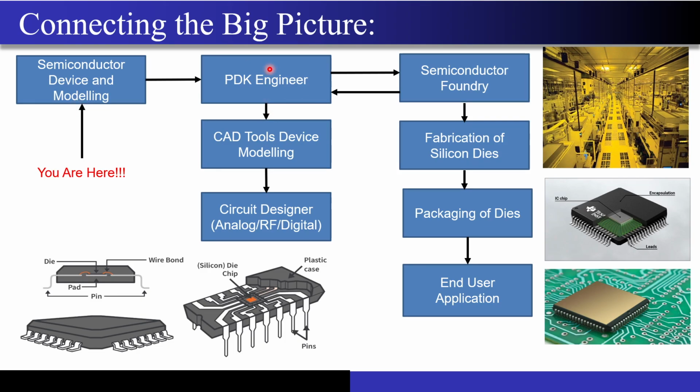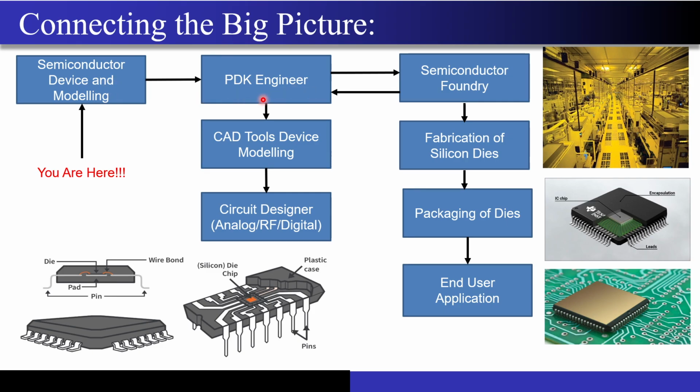So the job of the PDK engineer is to contact the foundry, and first of all, he should change the model we have according to the results that he or she is getting from the foundry. So if whatever modeling I have done shows some variation after fabrication, then that slight variation the PDK engineer has to incorporate in his or her model, right?